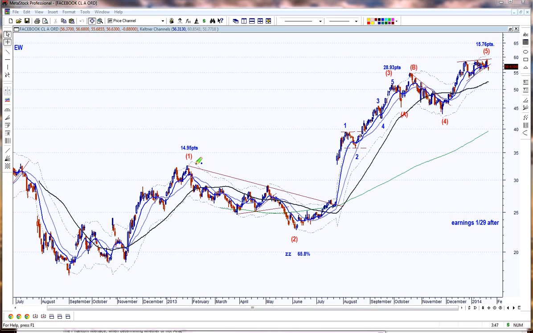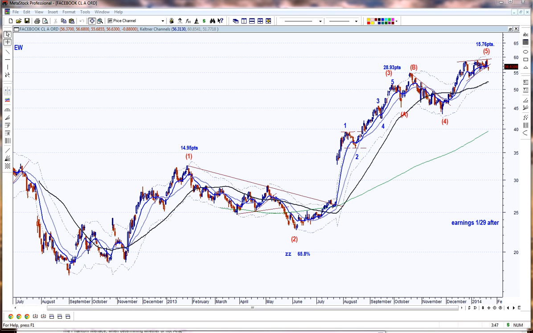Here in Facebook, wave 1 was 14.95 points from this point to this point. Wave 3 was 28.93 points from this point up to this point. And wave 5, from this point up to this point, is 15.76 points. What's interesting is wave 5 and wave 1 were almost the same. Wave 3 was the longest wave. That is very typical in terms of how the wave structure happens.